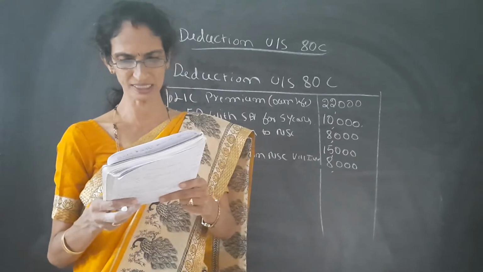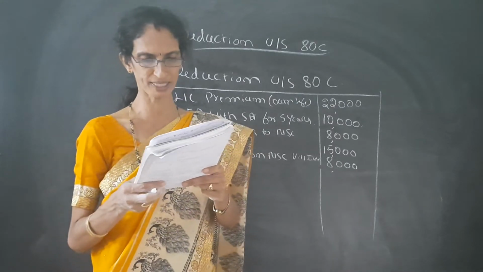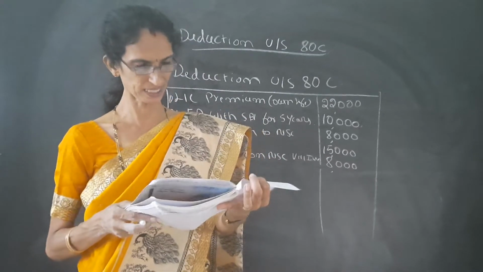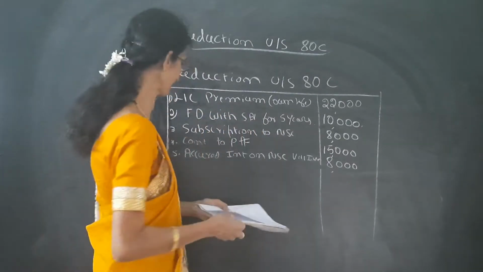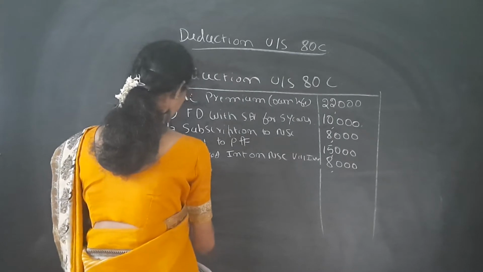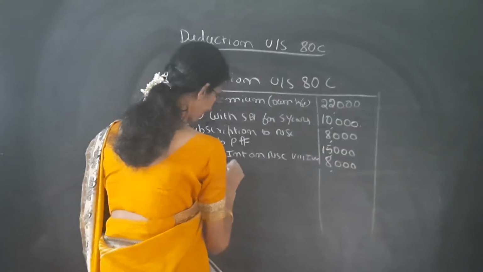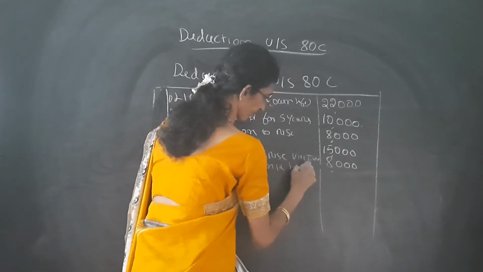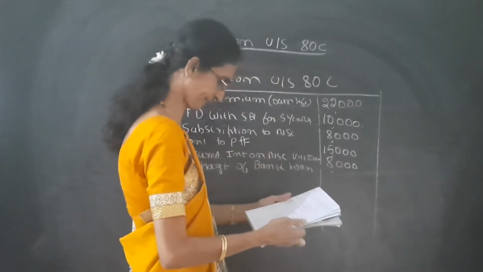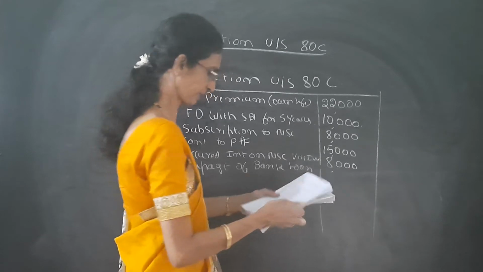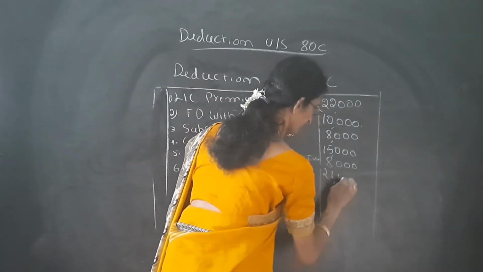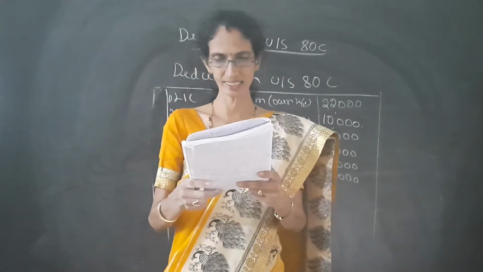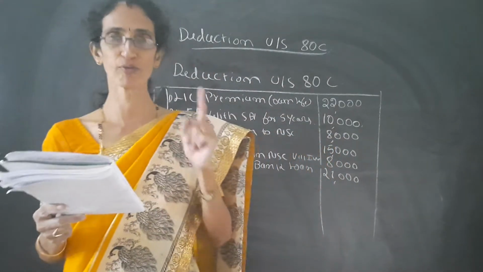Next one is repayment of bank loan borrowed for the construction of the house made out of agricultural income. So repayment of bank loan, yes. We have to write it: repayment of bank loan, 21,000. The last transaction is tuition fees for one child.